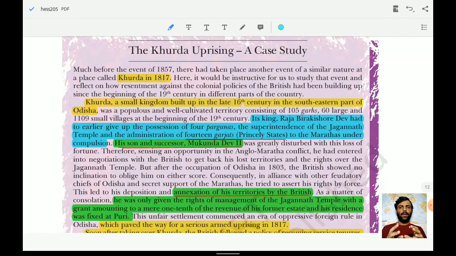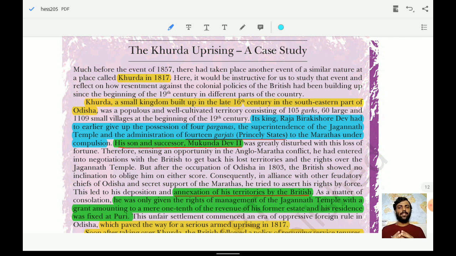Now we will look at the Khurda uprising. Khurda, in 1870, was a small kingdom built up in the late 16th century in the southeastern part of Odisha. Its king, Raja Bir Kishore Dev, had earlier had to give up the possession of 4 parganas, the superintendence of the Jagannath temple and the administration of 14 Garjats, Garjat meaning princely states, to the Marathas under compulsion.